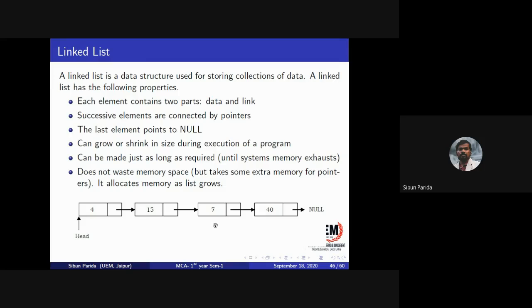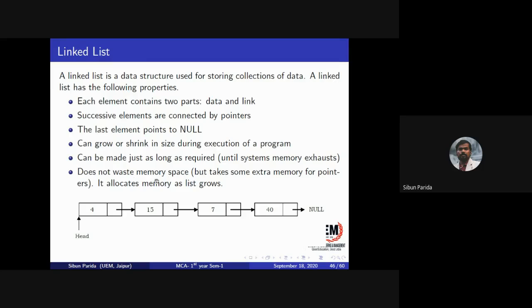So the advantage of a linked list over an array is that it can grow or shrink in size during the execution of a program. It can be made just as long as required. Suppose here 4 nodes are there. In future, if I want to insert one more node, that is easily possible in a linked list, which is difficult in an array, because an array is static in nature, whereas a linked list is dynamic in nature.